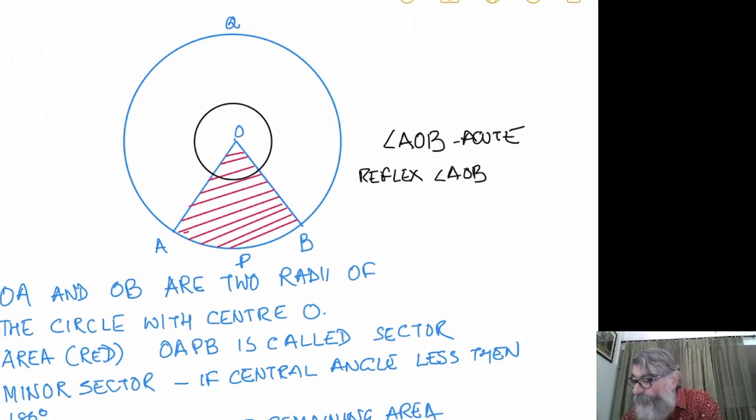I didn't want the complete circle. The complete thing doesn't matter. So this portion AOB, this angle at the center, is the reflex angle AOB, and hence the remaining portion is the major sector.